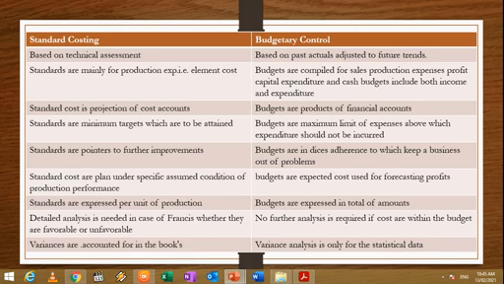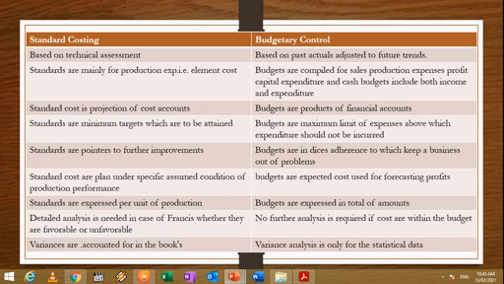Standard costs are the plan under a specific assumed condition of production performance. Whenever standards are set, they are set under a specific condition, and therefore production performance can be compared. But budgets are expected costs which are used for forecasting profits, because based on the budget you can make a judgment that a certain amount of profit is attainable.